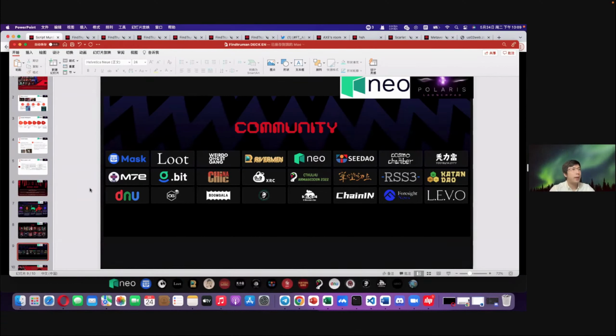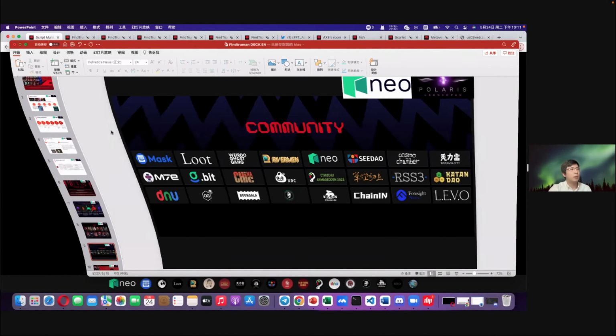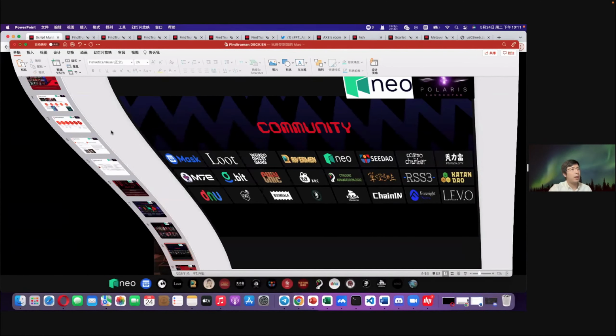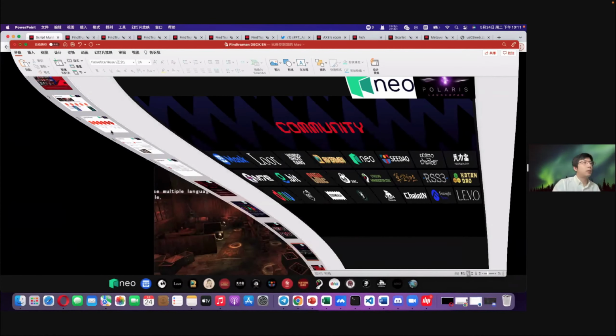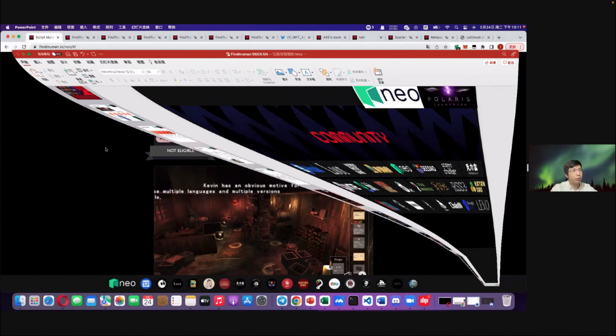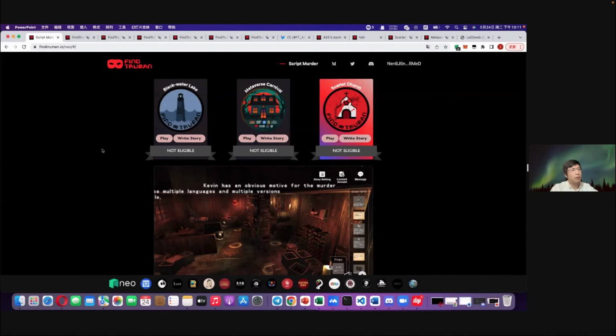This is the main idea of this project, and we have built our first version based on the 3D scenario, and all these scenarios are constructed on the N3 technology. This is the main entry of our project, and we have built three 3D scenarios already for users, and they can write a story and they can play these games through these 3D scenarios.